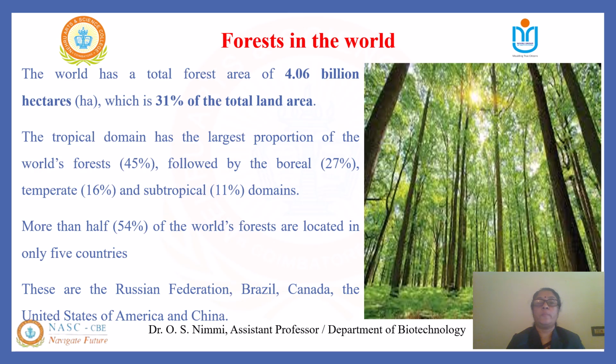The tropical domain has the largest proportion of the world's forest, that is 45%, followed by boreal 27%, temperate forests 16%, and subtropical 11%. More than half, that is 54% of the world's forests, are located in only 5 countries, that is in Russia, Brazil, Canada, United States of America, and China. In India, forests occupy about 18 to 20% of total land area.